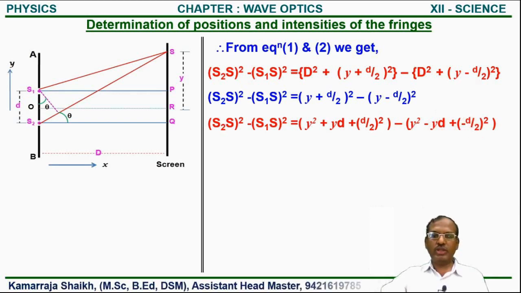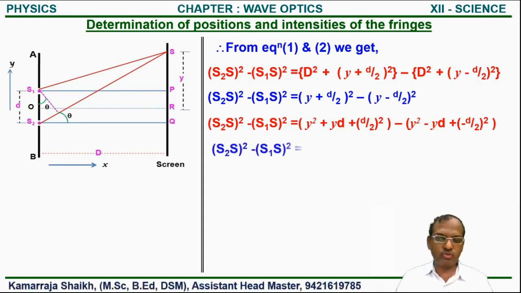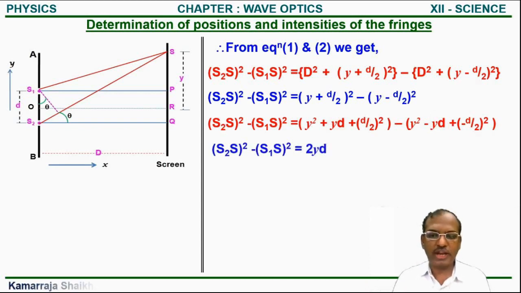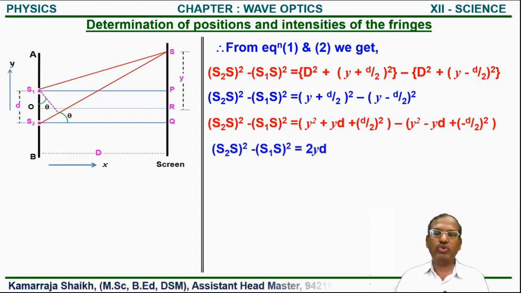So that y square and this y square will get cancelled. This d square upon 4 and this d square upon 4 also get cancelled. What remains is yd plus this yd. We get S2S bracket square minus S1S bracket square is equal to 2 times yd.